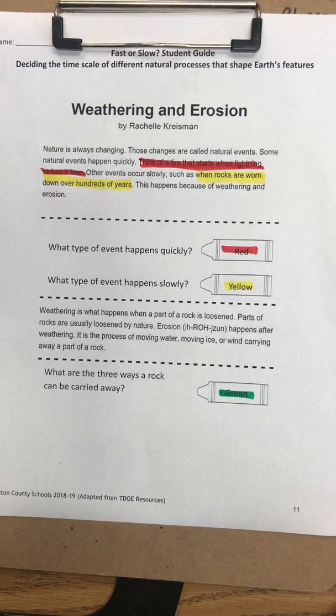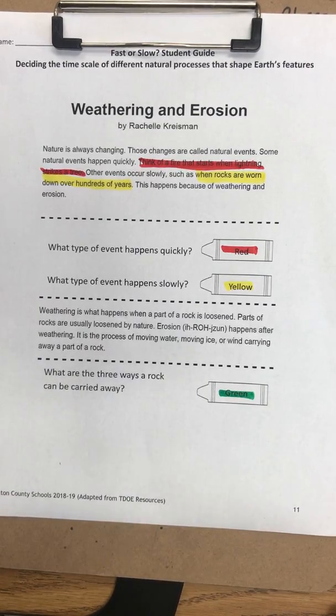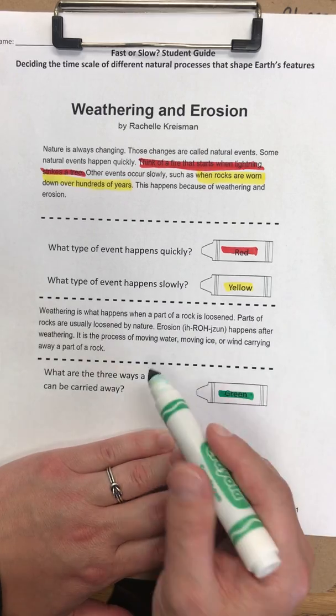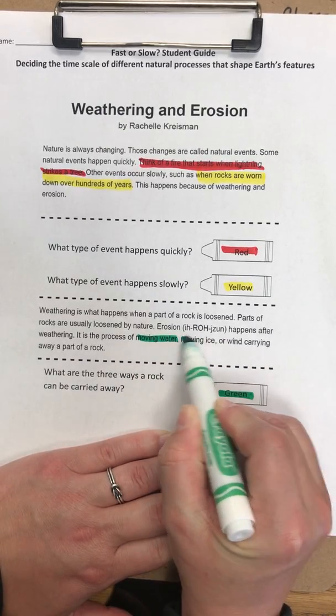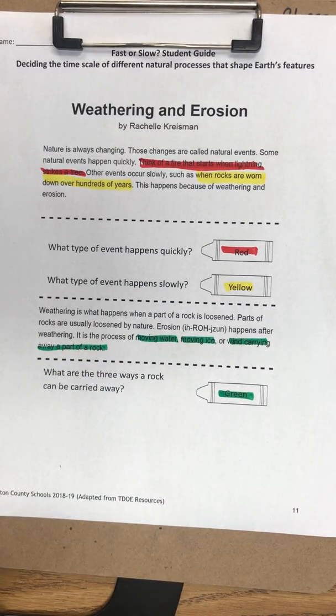Okay, so it talks about parts of rocks being loosened by nature right here. And then it talks about how erosion happens after weathering. If we look at our last sentence here, it says, it is the process of moving water, moving ice, or wind carrying away a part of a rock. So it says, what are the 3 ways a rock can be carried away? That answer would be in our last sentence here. By moving water, moving ice, or wind carrying away a part of a rock. Make sure you are highlighting as I highlight and highlighting the same words that I'm highlighting.